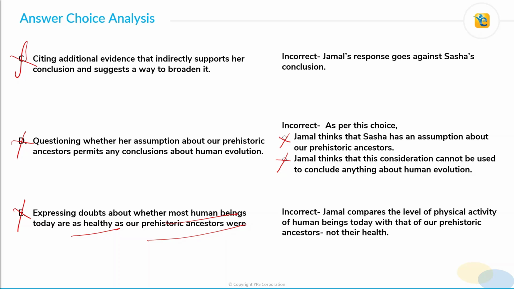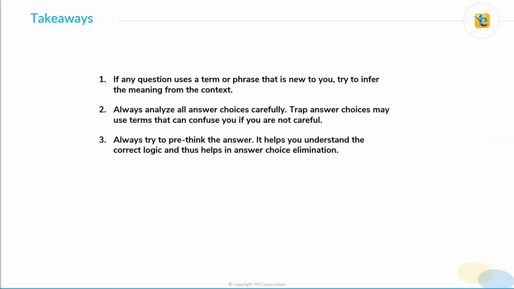Alright, so with this, let's come to the takeaways. Firstly, if any question uses a term or phrase that is new to you, try to infer the meaning from the context. Don't get afraid. Don't worry about it. Just try to infer the meaning from the context. Second, always analyze all answer choices carefully. Trap answer choices may use terms that can confuse you if you're not careful, like choice D and choice E did here. Third, always try to pre-think the answer. It helps you understand the correct logic and thus helps you in answer choice elimination.